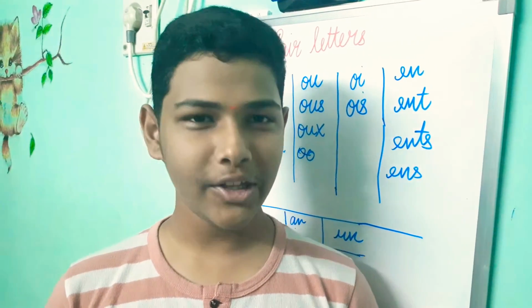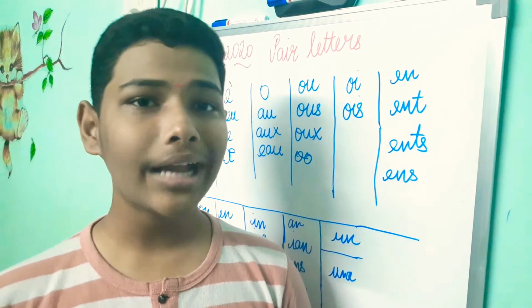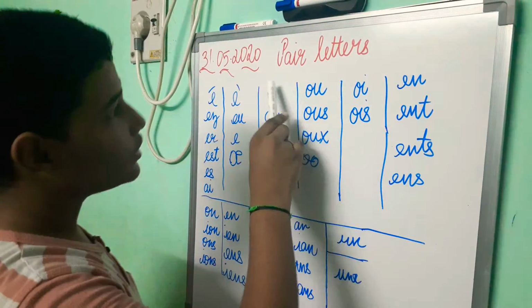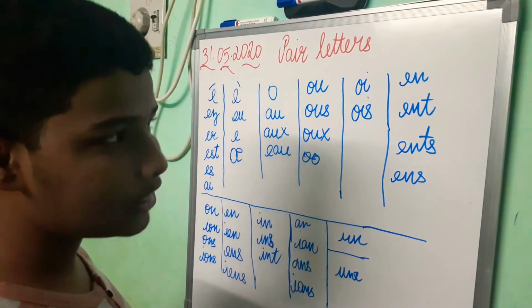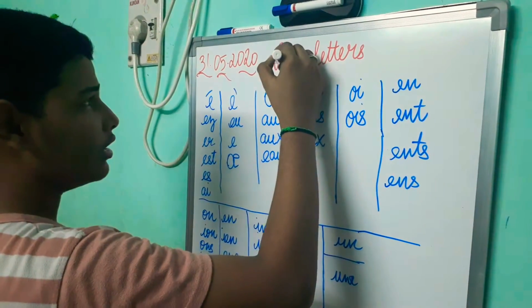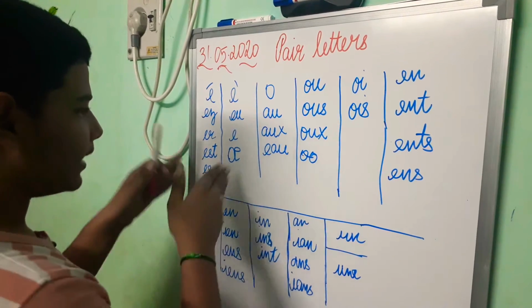Bonjour friends, I think this is the last video, that is part 2 of the symbols. We saw the 4 remaining symbols. Today we are going to see an important topic which is more important than the symbols, that is the pair letters in French. So I have split them into columns.